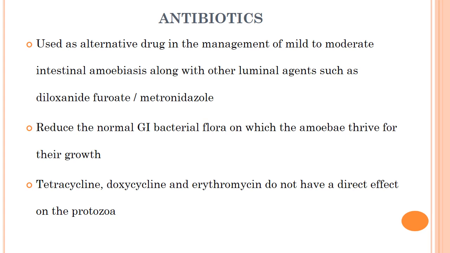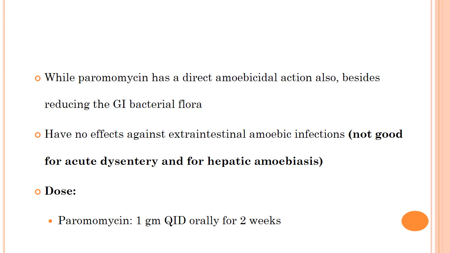Tetracycline, doxycycline, and erythromycin do not have a direct effect on the protozoa, while paromomycin has a direct amoebicidal action also besides reducing the GI bacterial flora. They have no effect against extraintestinal amoebic infection, as they are not good for acute dysentery and for hepatic amoebiasis. Dose of paromomycin is 1 gram QID orally for 2 weeks.